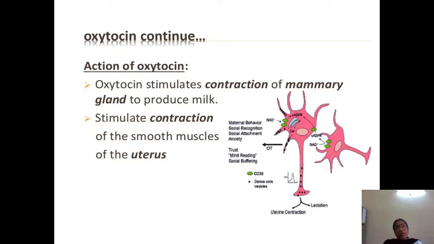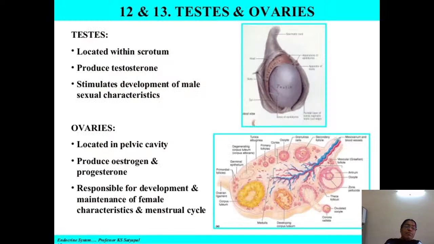Now the other hormone, oxytocin. We said the posterior pituitary secretes two hormones, ADH and oxytocin. What is the action of oxytocin? Oxytocin is helpful for the contraction of the mammary gland and the milk ejection reflex, through contraction of the smooth muscles surrounding the mammary gland.